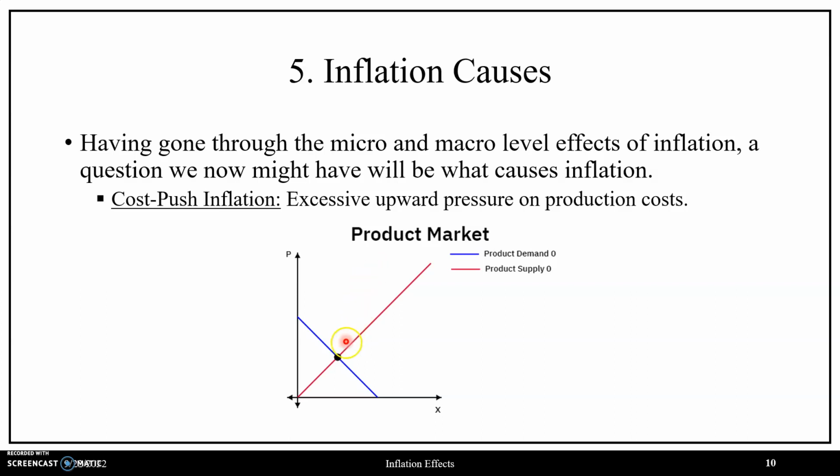Whereas before we have our market, it's an equilibrium at the intersection of market demand and market supply. And in terms of cost push inflation, this is going to correspond to a negative change in supply corresponding to a leftward shift in market supply, and this is going to be due to increased cost in terms of how the business can operate. So we can think about this in terms of an increase in factor costs, so increased wages on the employees that need to be paid, an increase in taxes that the firms have to pay to the government, a reduction in assistance from the government in terms of reduced subsidies and things of that nature.